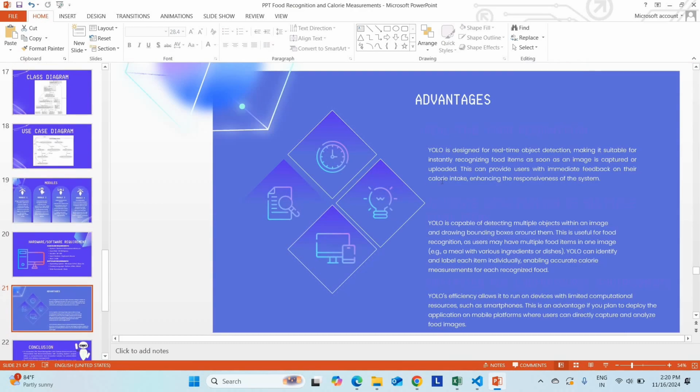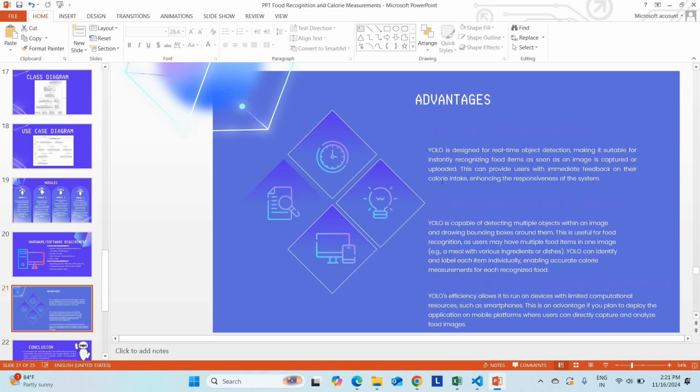The major advantage is that YOLO is designed for real-time object detection, which is very suitable for food recognition. It can instantaneously detect the food items. YOLO is also capable of detecting multiple objects in a single image. So you can detect dosa, chutney, and vada separately. You don't need to upload 3 different images. From the single image itself, it can detect multiple objects, like 4 idli, 2 dosa. Which is very convenient.